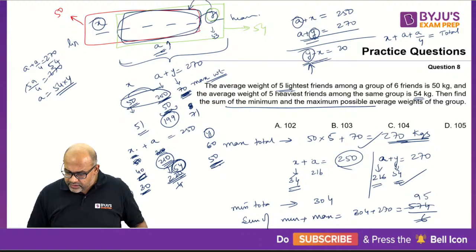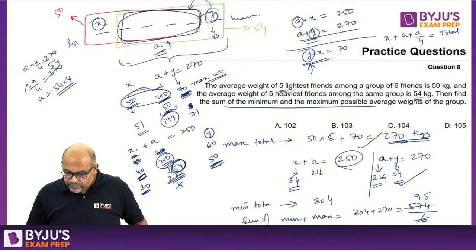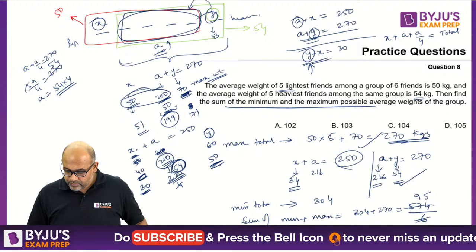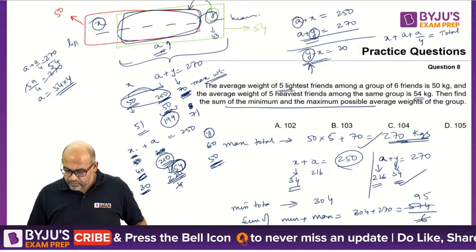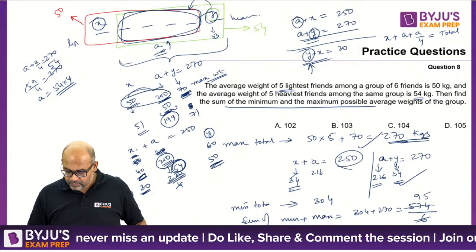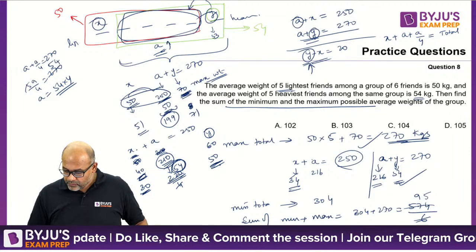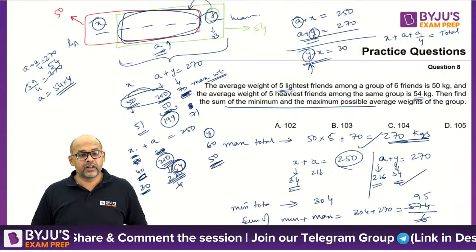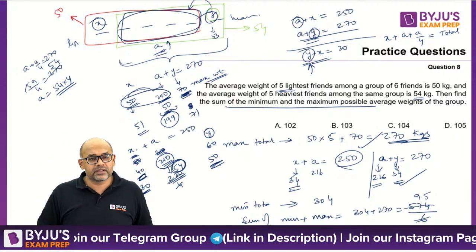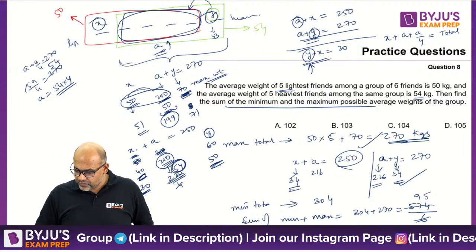I'm just trying to see. No, I don't think there is a possible error here. 51, 53.67 and sum is, it's asking. How is 51 and 57?